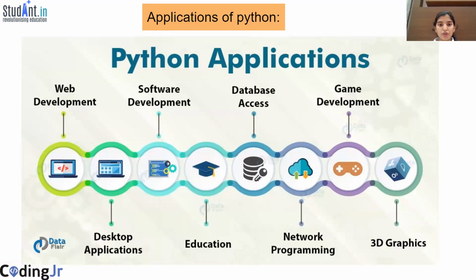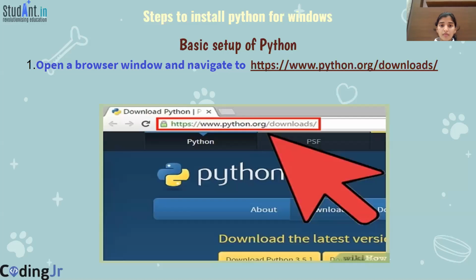Here are a few applications of Python. Believe me, wherever you go, Python plays a very major and important role. Say web development, software engineering, and coming to data science and databases, Python is really important. And you'll be really shocked to know that Python is also used for game development, 3D graphics, network programming, and so on.